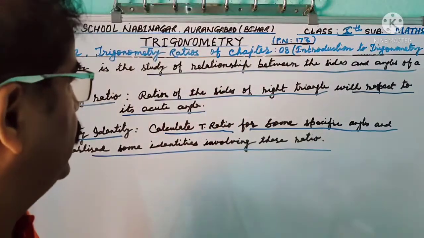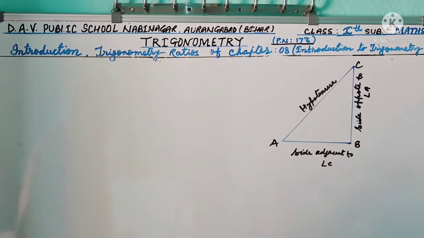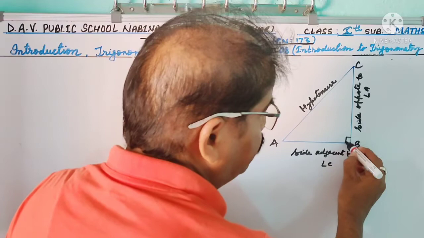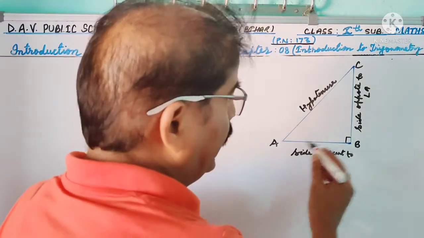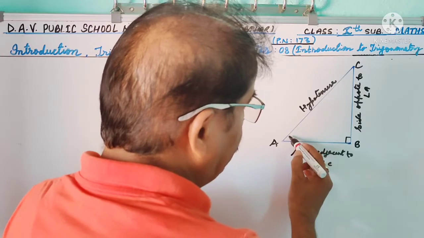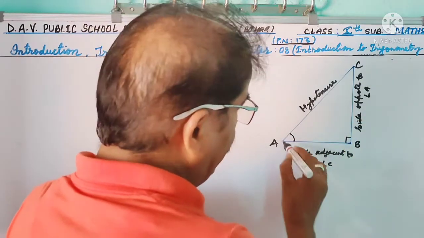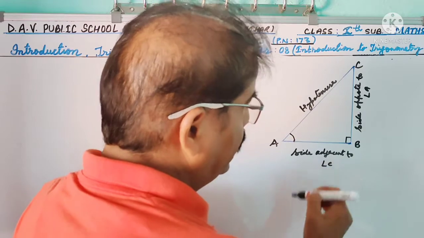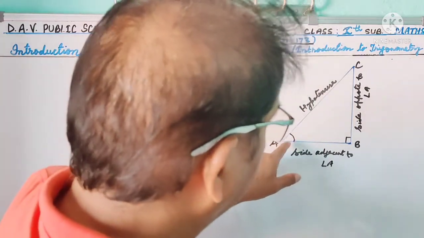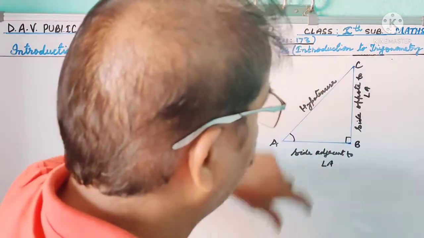Now, a study about T ratios. So, in right angle triangle ABC, right angled at B, which is 90 degrees, this side, that means BC, is the side opposite to angle A, and AB is the side adjacent to angle A. Dear friends, BC is the side opposite to angle A and AB is the side adjacent to angle A, and this is the hypotenuse.